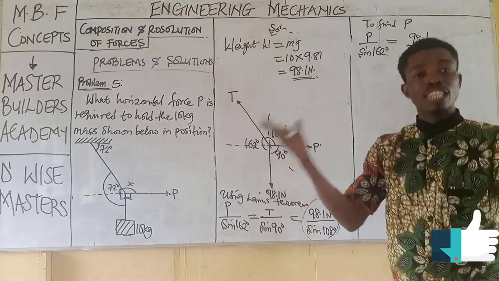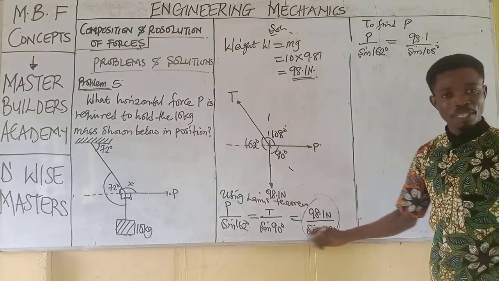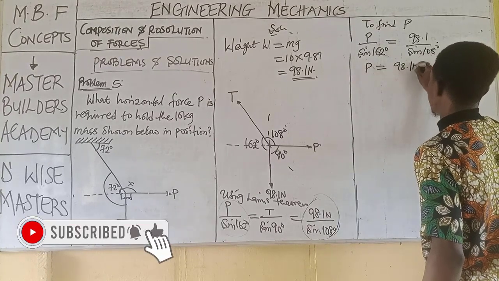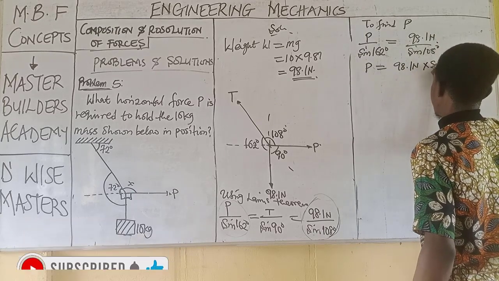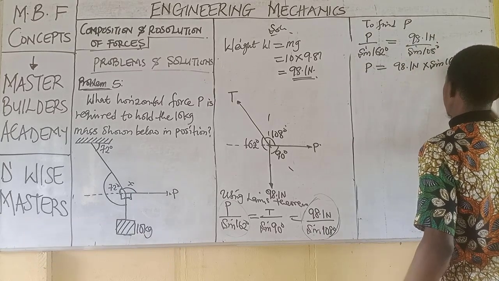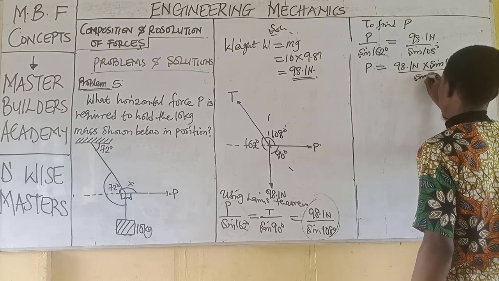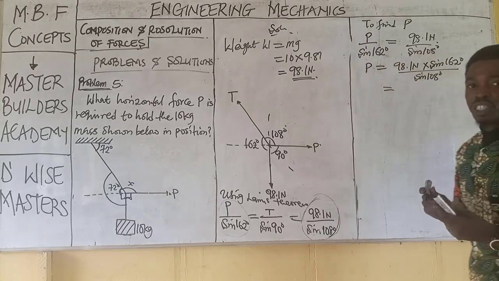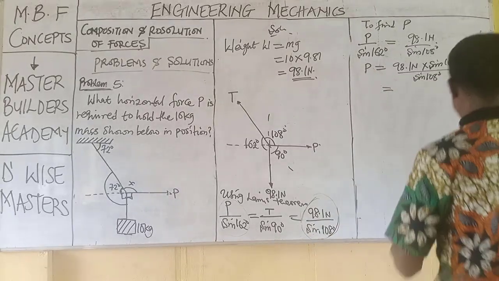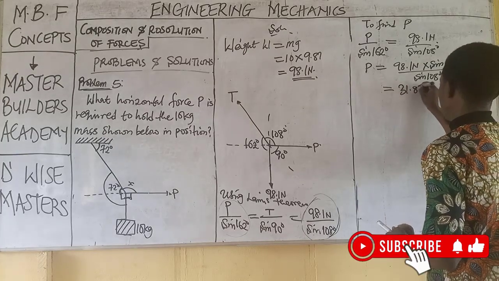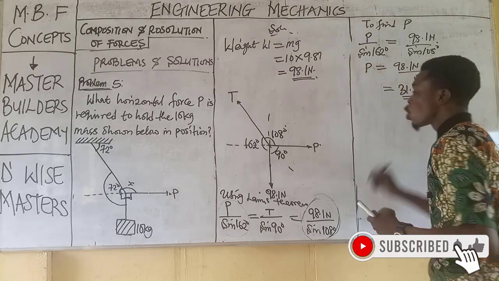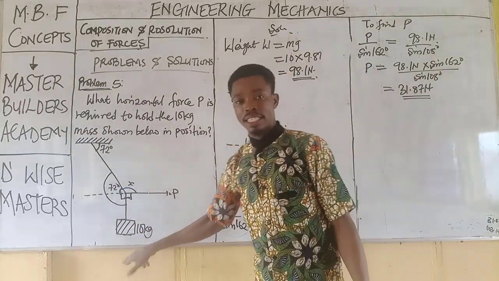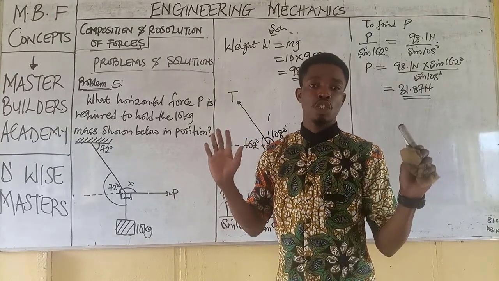Now that I'm looking for P, what will I do? I will just make P the subject of the formula. And P becomes 98.1 Newton multiplied by sine 162 degrees all over sine 108 degrees. Now, when we input these values into the calculator, we will have this answer to be 31.87 Newton. This is the horizontal load or the horizontal force that will be able to keep these objects in equilibrium. This is all about this question.